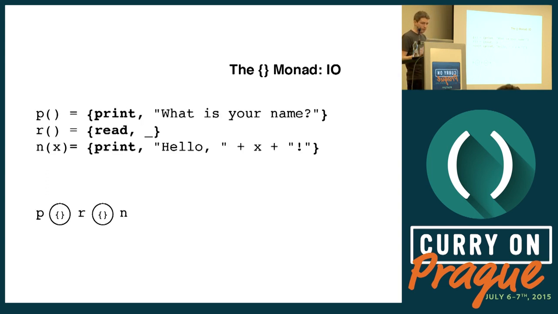So what can we do with that? We have these three monadic functions, and we can compose them. So P is going to return print and "what is your name". So the composer is going to print that to the console. Then R is going to get called with no arguments, and it's going to return read. So the composer is going to wait for input, and the user is going to input their name, and then the composer is going to pass the name to N, and N is going to return print "hello" and the name.